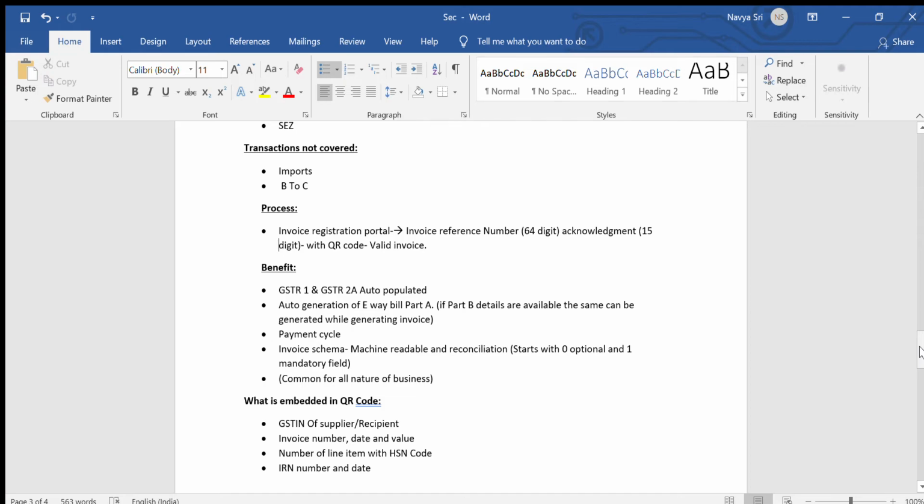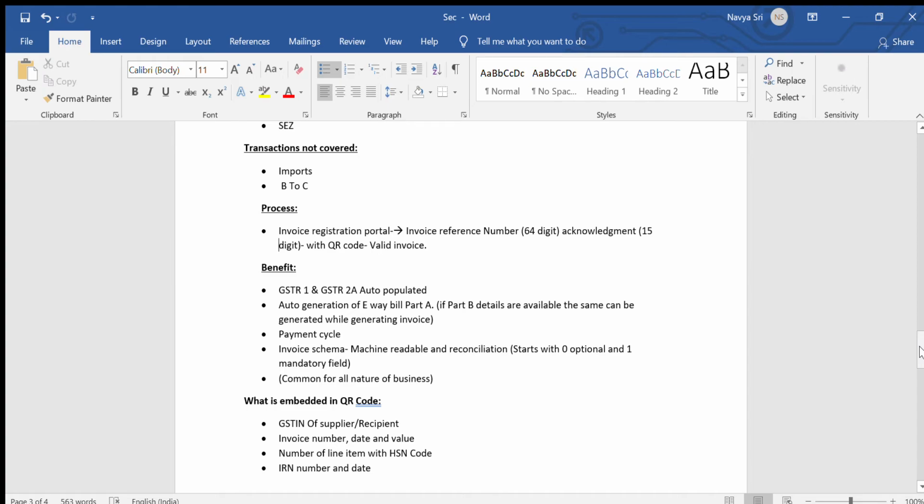Actually, why they have brought this in is that in GST reconciliation, people find more difficulty to reconcile because each organization has a different format. So they have brought up this invoice schema, which is nothing but a common format that is machine readable and easy for reconciliation.